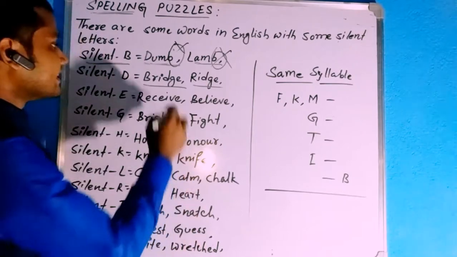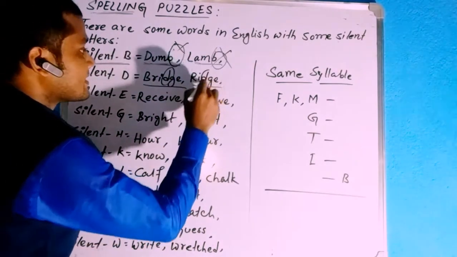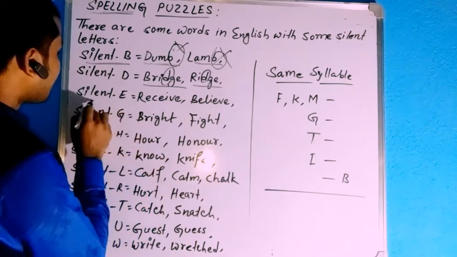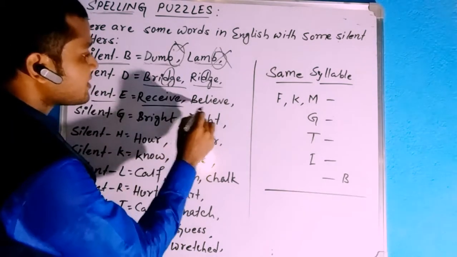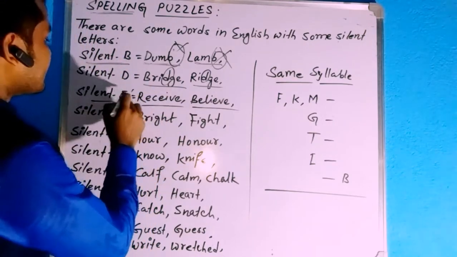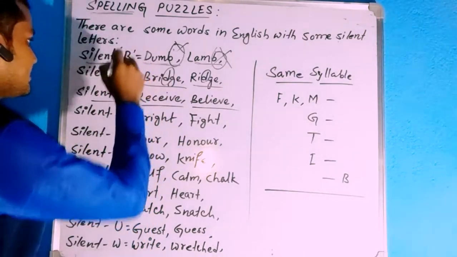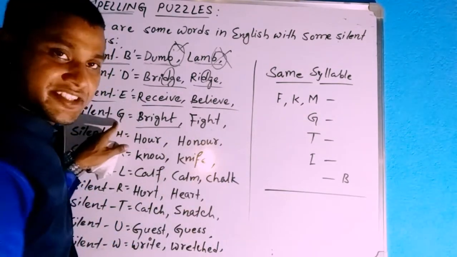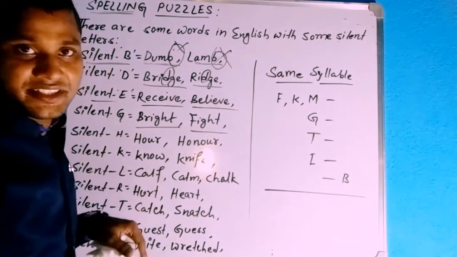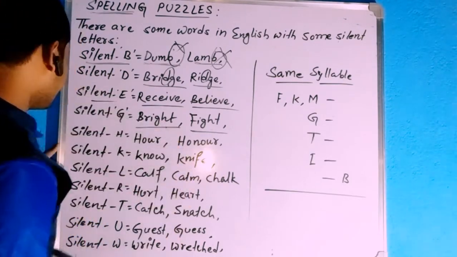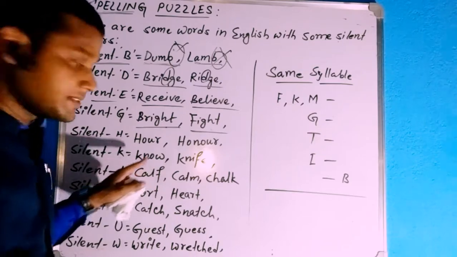Ridge. D is silent here. D is silent. Pay attention, students. Here, silent E. Receive, believe. So here also, E remains silent. Silent G. Bright, fight. So G is silent.